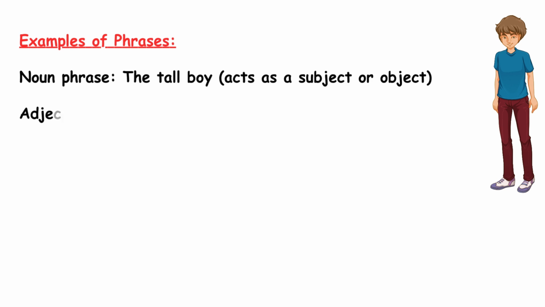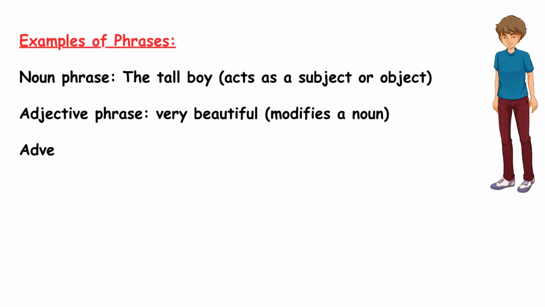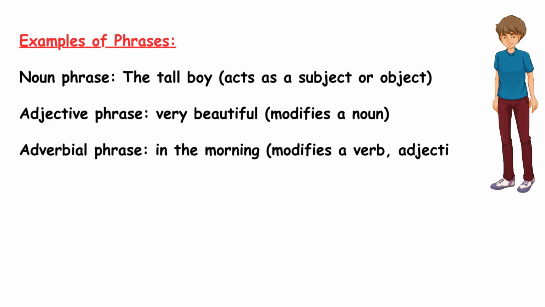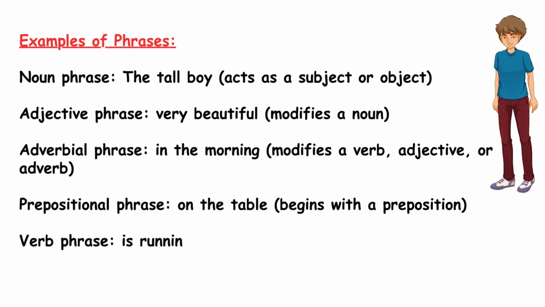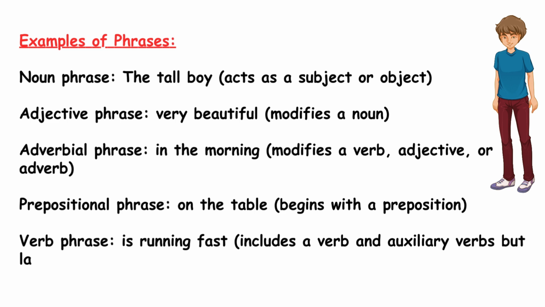Examples of phrases. Noun phrase: the tall boy, acts as a subject or object. Adjective phrase: very beautiful, modifies a noun. Adverbial phrase: in the morning, modifies a verb, adjective, or adverb. Prepositional phrase: on the table, begins with a preposition. Verb phrase: is running fast, includes a verb and auxiliary verbs, but lacks a subject.